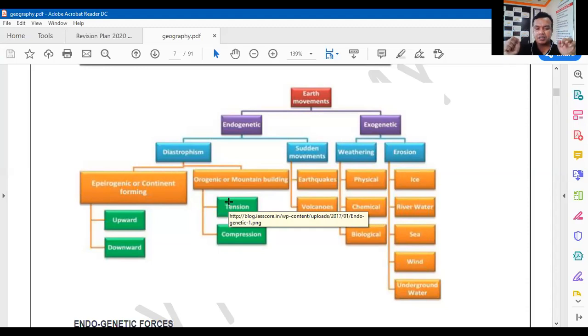And if the plates are moving upwards, it is called upward movement, and if moving downwards, it is called downward movement, right? So the movements are divided into these categories.